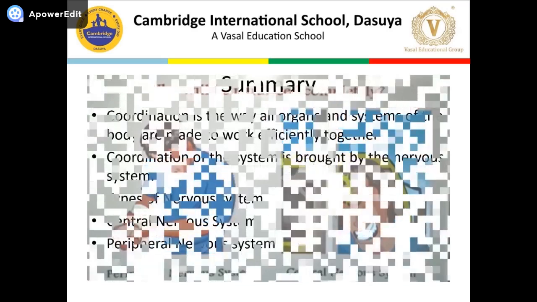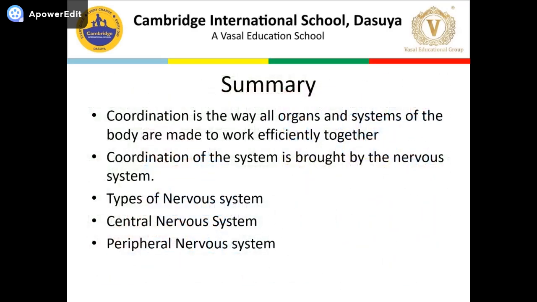So let's recap everything we have discussed today. First of all, what is coordination? It is the way all organs and systems of the body are made to work efficiently together. Coordination of systems is brought by the nervous system as well as the endocrine system. Today we discussed only the introduction of the nervous system. We discussed types of nervous system: what is the nervous system, central nervous system, peripheral nervous system.